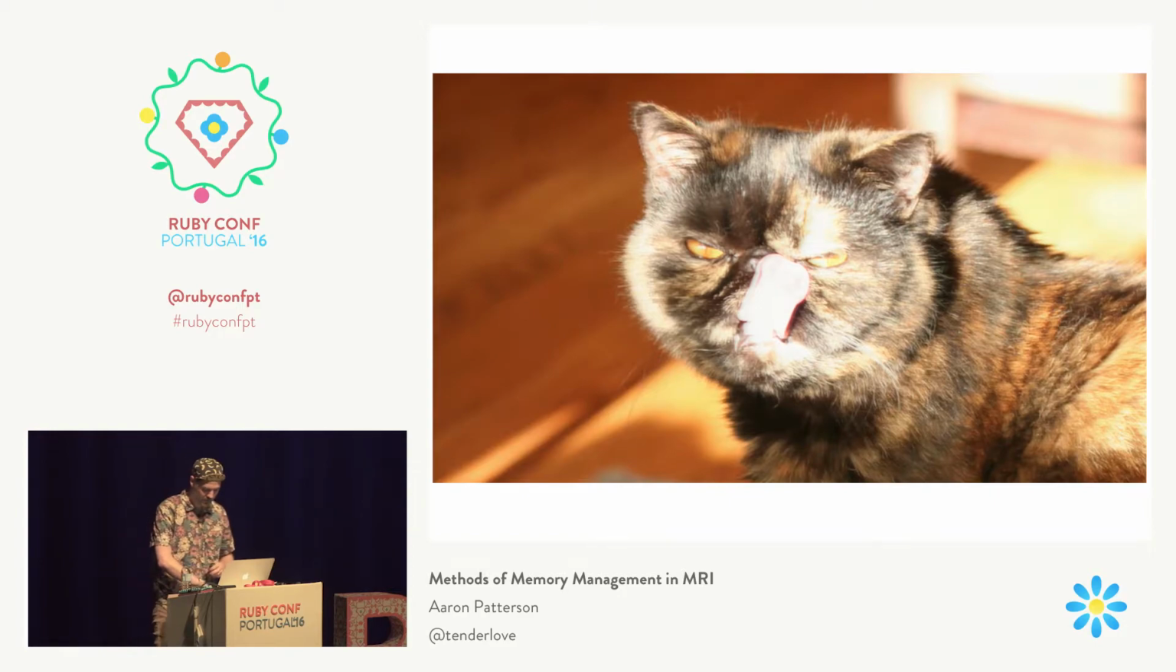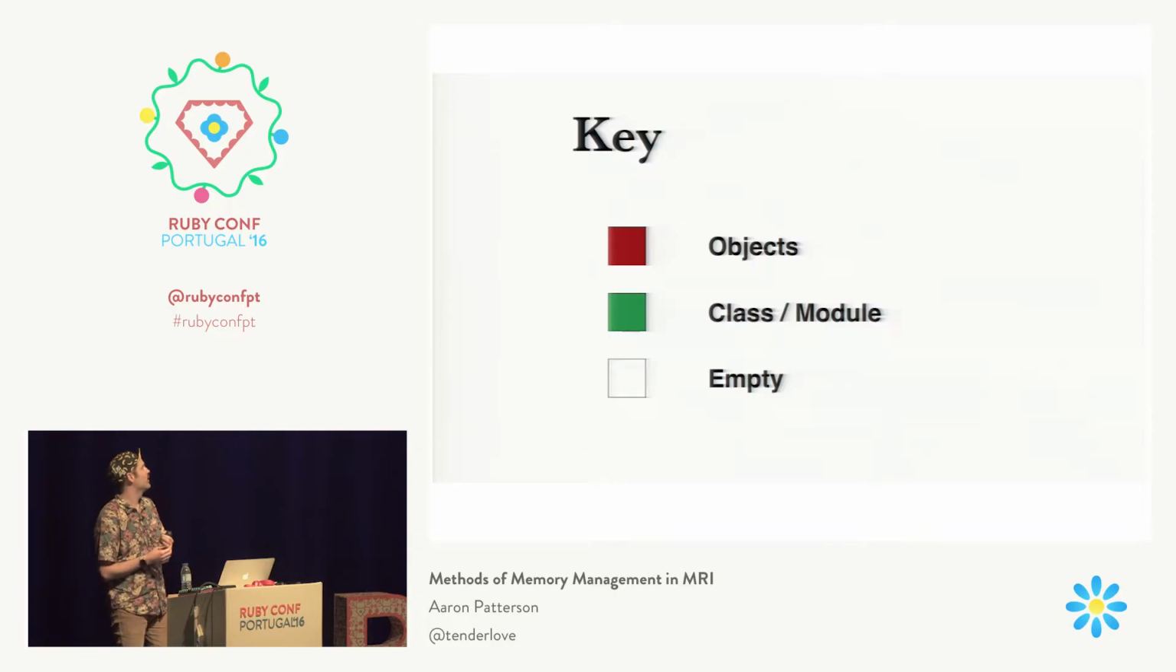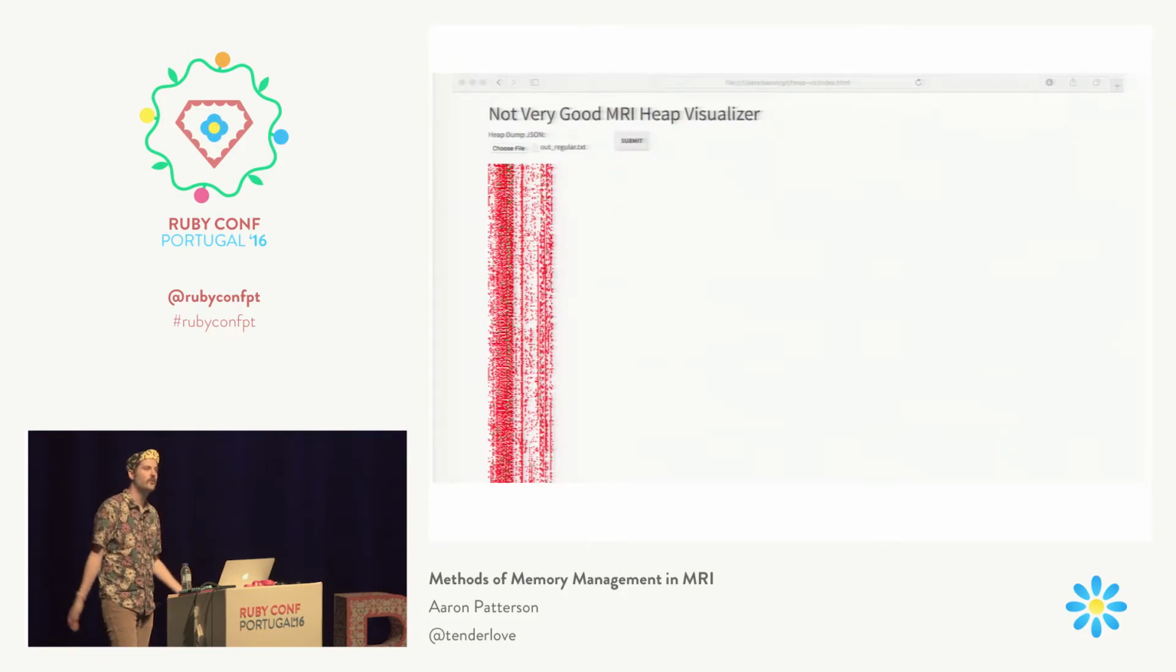All right. So here's our key. Let's say we have red squares, or maybe they look black on the screen. Dark squares are objects, green ones are classes or modules, and white ones are empty. So if we take our heap and actually turn it into an image and look at that, it'll look something like this. This is a vanilla Ruby process. You'll see there's a bunch of red squares, and you might be able to see some green squares, and a lot of white ones in there. Each vertical line is a page, and each of those squares is a slot.